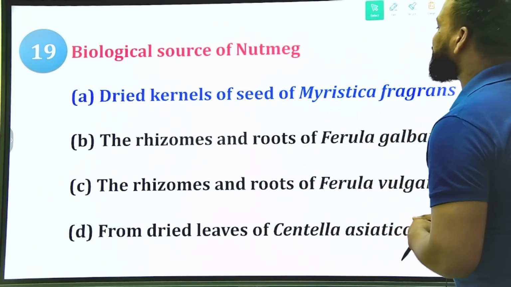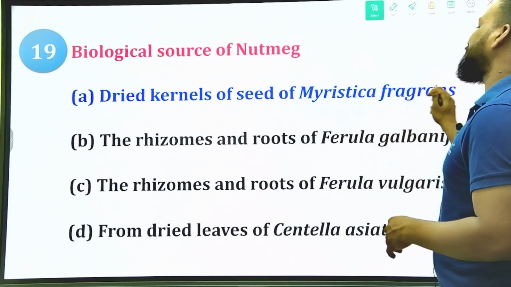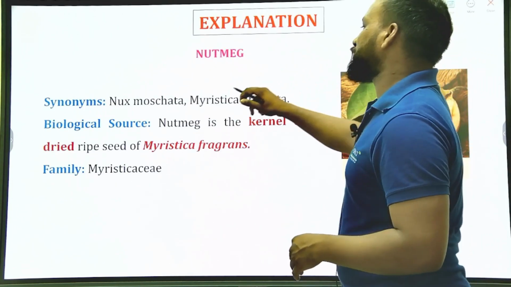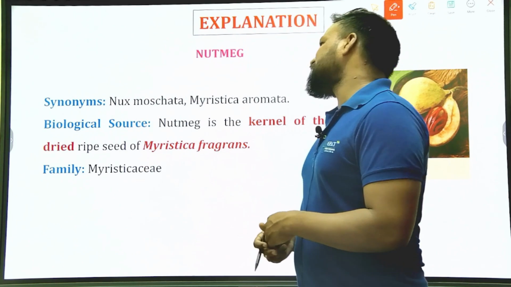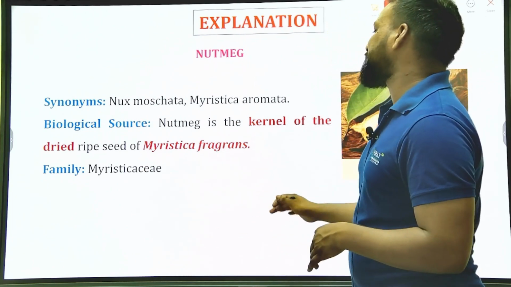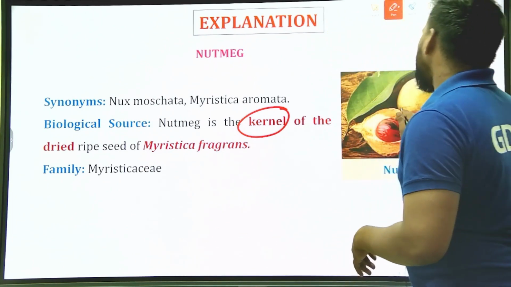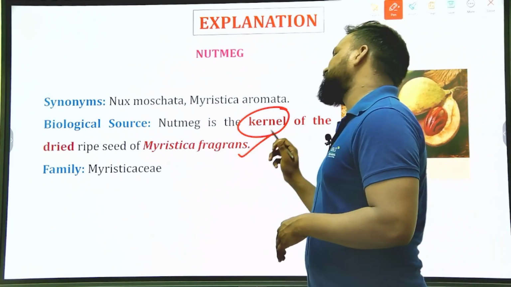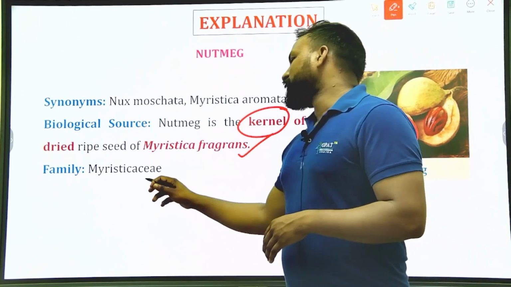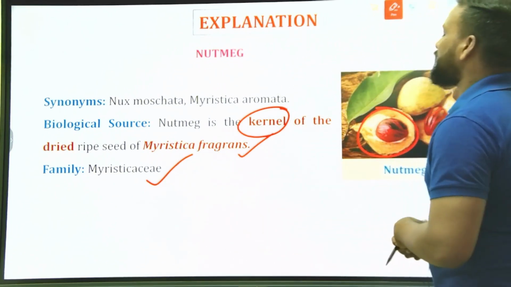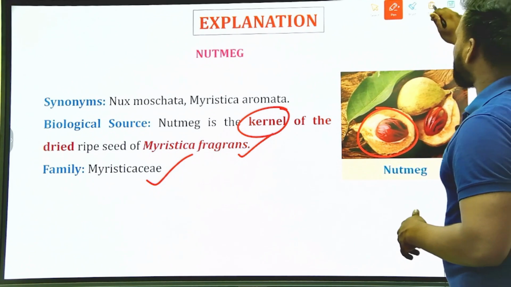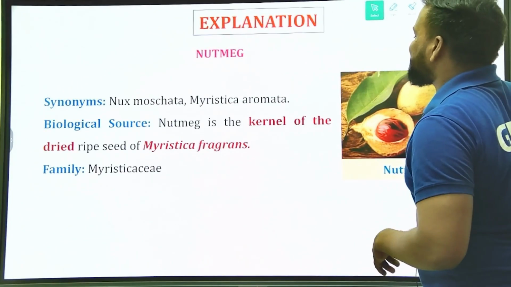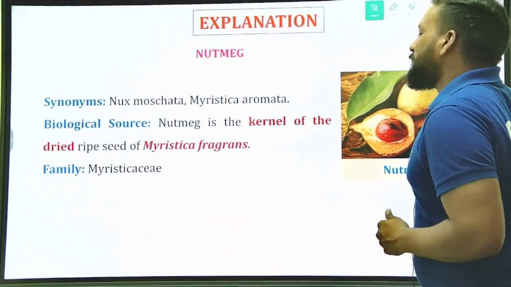Option A, dried kernels of the seed of Myristica fragrans. You can see the nutmeg, that is Nux moschata or Myristica aromata. The source is the kernel of the dried seed of Myristica fragrans, family Myristicaceae. That's the right answer. It is the kernel of the dried seed of Myristica fragrans.